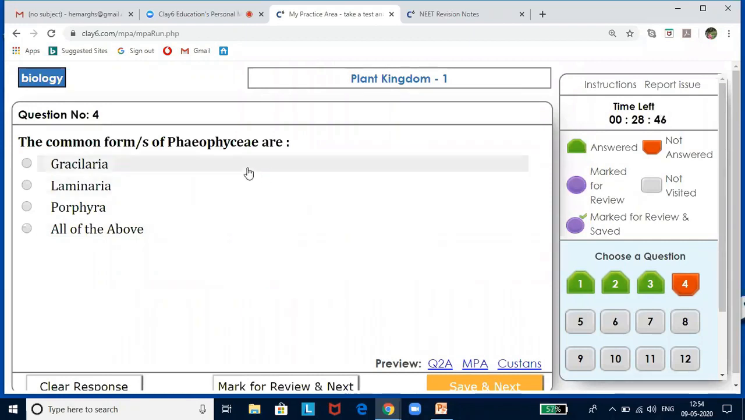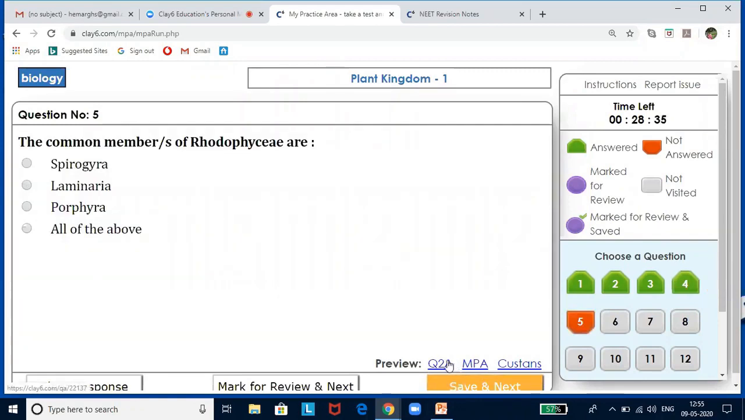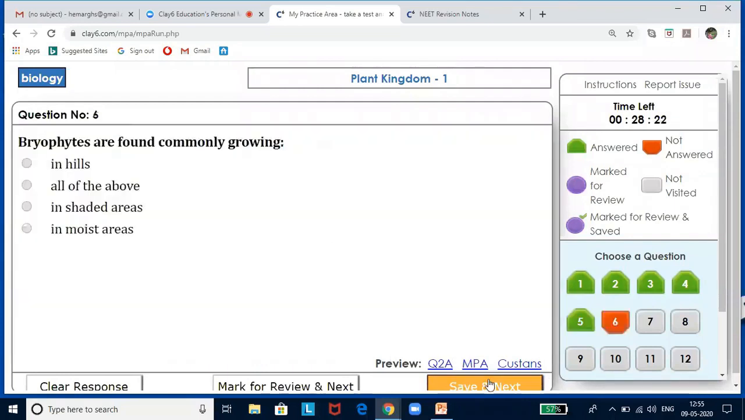The common forms of Phaeophyceae are Gelidium, Laminaria, Porphyra, all of the above. It is Laminaria. The common members of Rhodophyceae are Spirogyra, Laminaria, Porphyra, all of the above. So here, if you look at Rhodophyceae, it is Porphyra. Bryophytes are found commonly growing in hills, all of the above, in shaded areas and moist areas, all of the above.